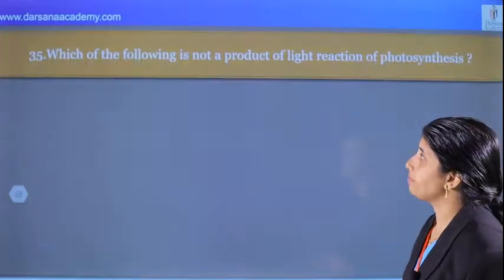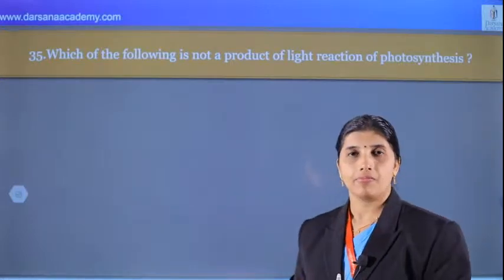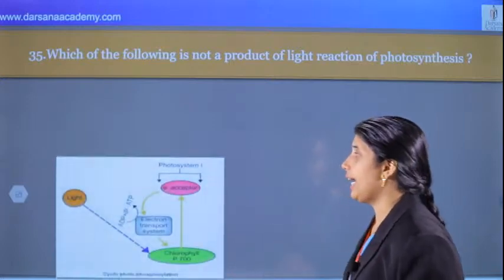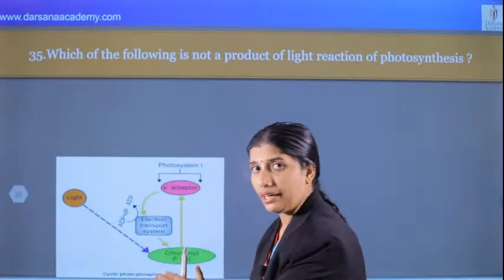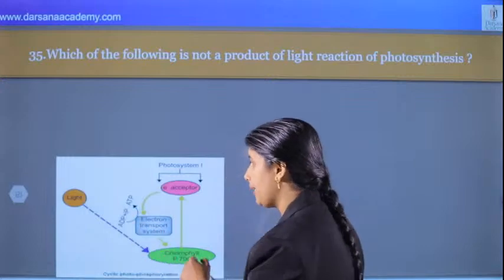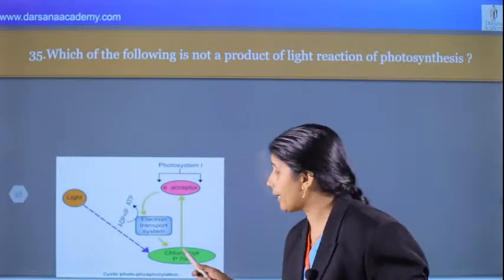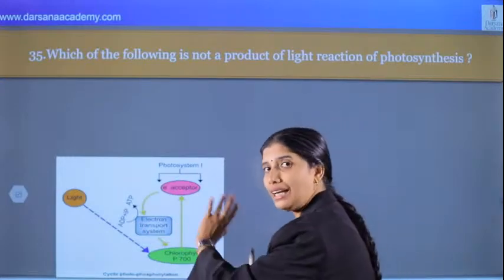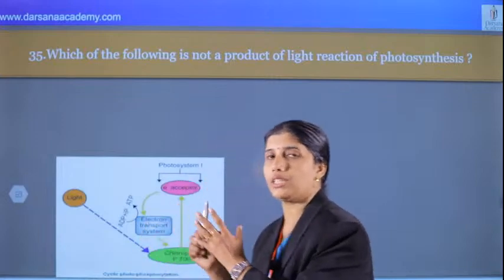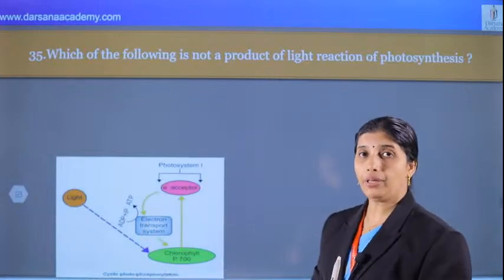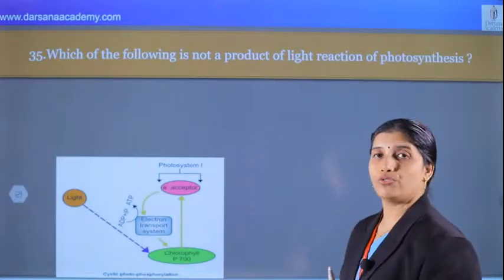Which are the different questions? Which of the following is not a product of the light reaction of photosynthesis? Light reaction, very important. Light reaction, cyclic. What is cyclic? Only PS1 is there during the cyclic reaction. Light is absorbed by PS1 and an electron is expelled from PS1, moved to the electron transport system and returned back to the same chlorophyll, PS1. Therefore, it is called cyclic. Phosphorylation, that is phosphorus added to ADP to form ATP, takes place. That is called cyclic phosphorylation. It happens in the stroma lamella or grana membrane. Yes, that is called cyclic photophosphorylation.